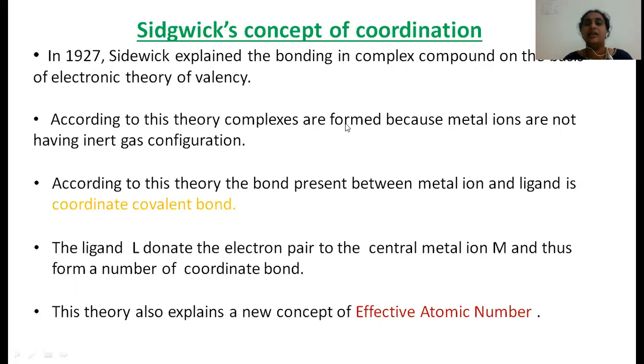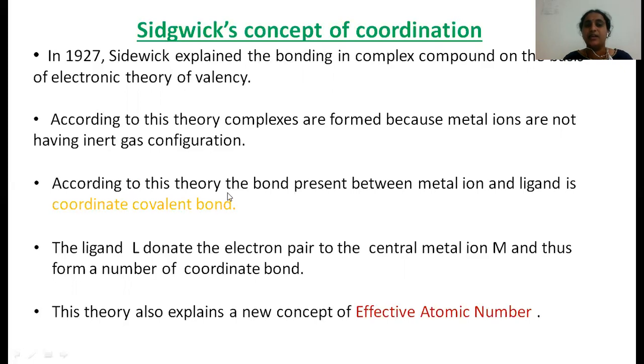According to this theory, because the metal ions do not have inert gas configuration, they are involved in complex formation. And the bond present between metal ion and ligand is a coordinate covalent bond.